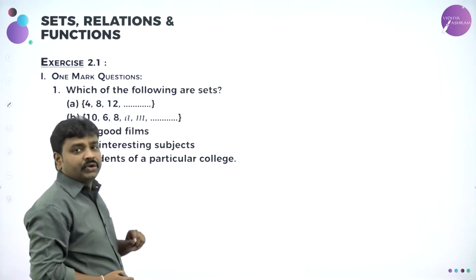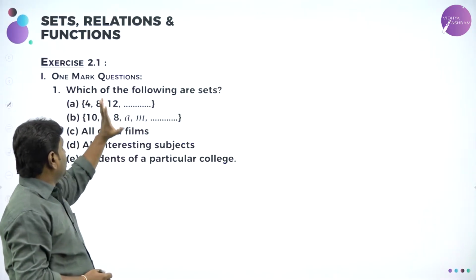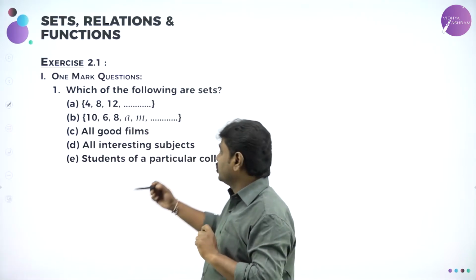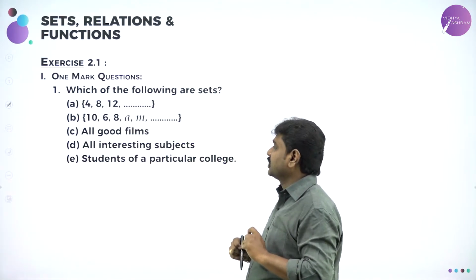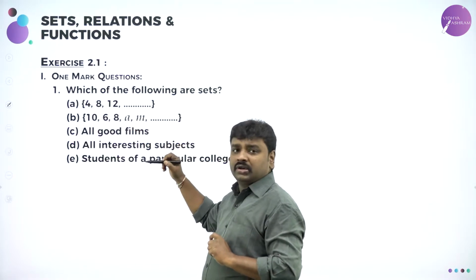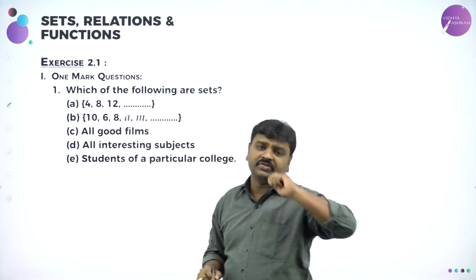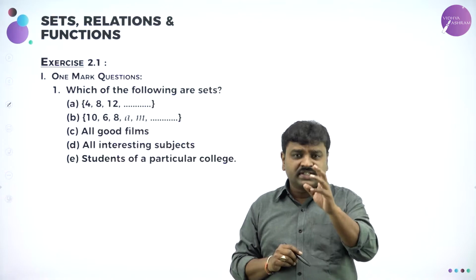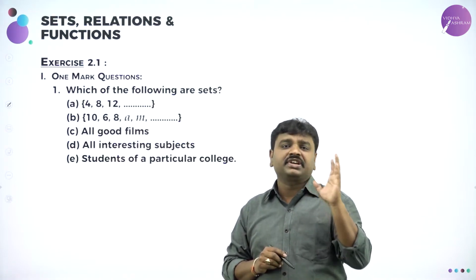Exercise 2.1 in your textbook. One more question. Which of the following are sets? The question is, they're asking you which of the following are sets. See, first one, 4, 8, 12 goes on. So, you know the definition of sets. What is the definition of set? What is a set? Set is a collection of well-defined distinct objects.